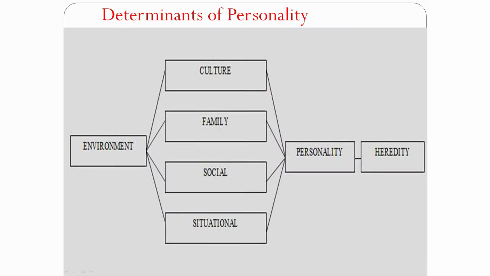You can look at the slide; this picture clearly indicates the determinants of personality. On the top we have culture, family, social, and situational factors, which are a part of the environment, and on the other side of personality is heredity.